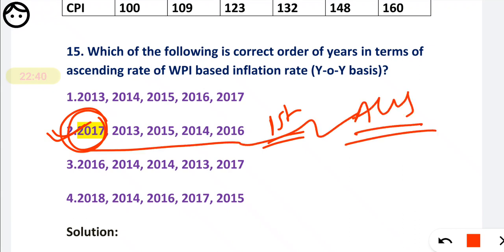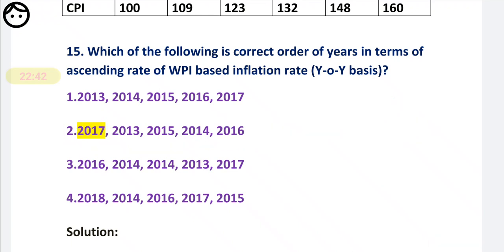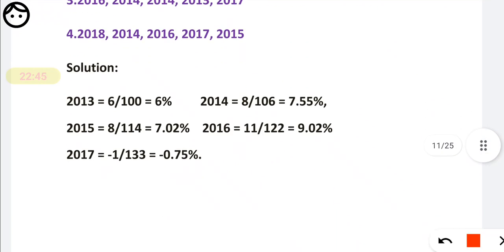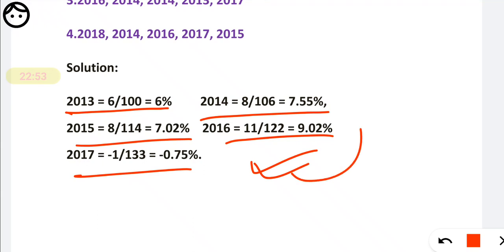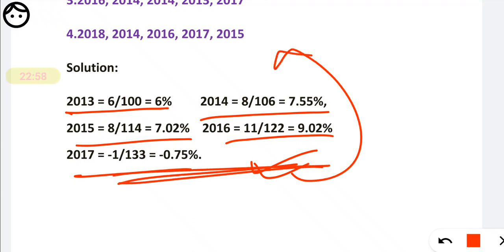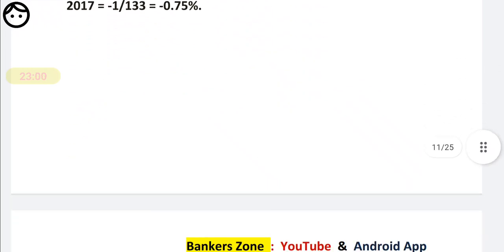In this fashion you have to observe, okay. Or if you want to go through the solution, just calculate WPI based inflation for 13, 14, 15, 16 and 17 on Y-to-Y basis, arrange them and see the options, okay. This is the solution I have provided to you. Now we have to move to the next question.